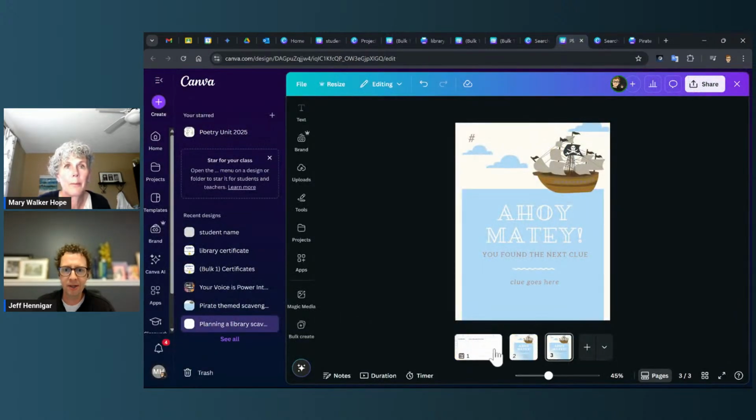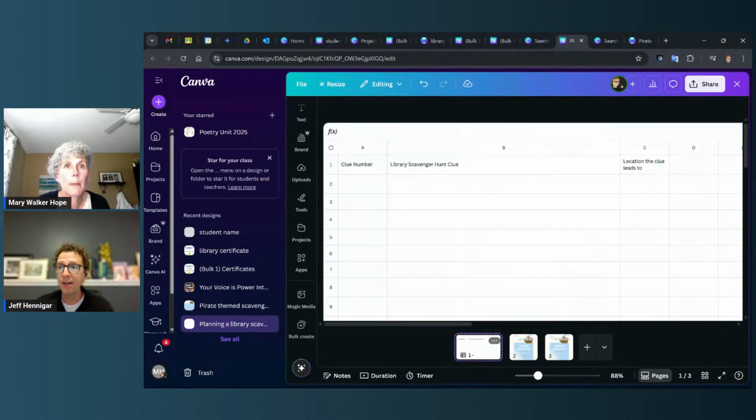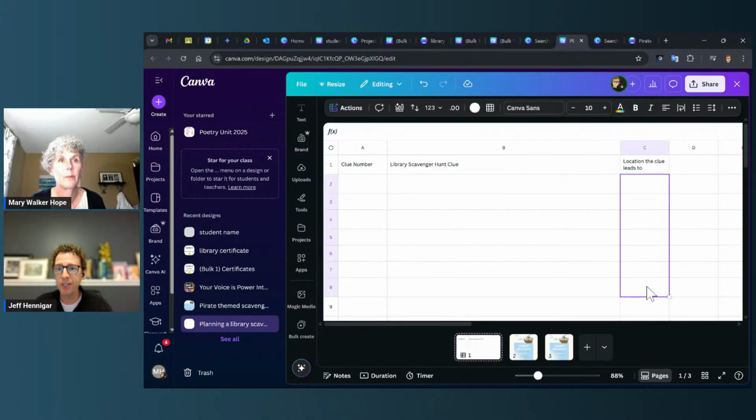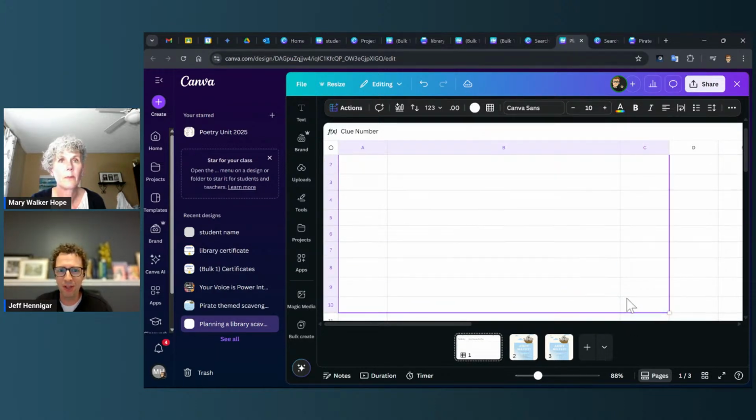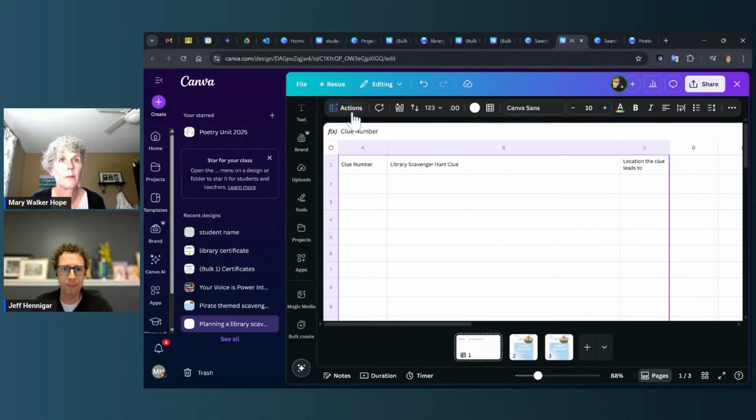So the idea was that we could make a scavenger hunt, and you can let AI help you come up with the clues. You can even ask it to make them rhyme for you. So I put in just a clue number, library scavenger hunt clue, and then the location that it's going to lead to. If you know the locations you want it to lead to, you could fill those in and then let the AI automatically fill it in for you. But for me, because I don't have my own library, I'm just going to let it fill it all in.